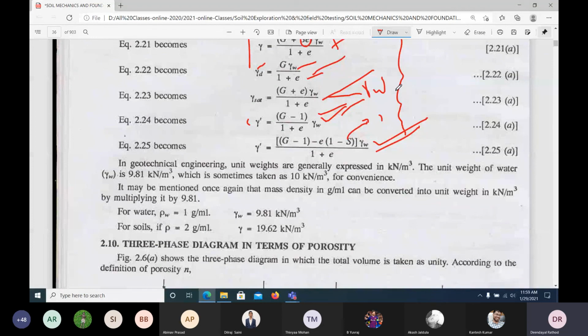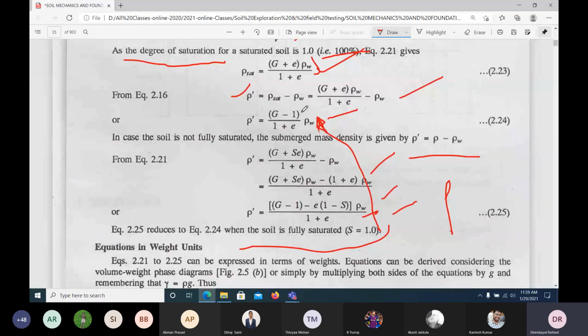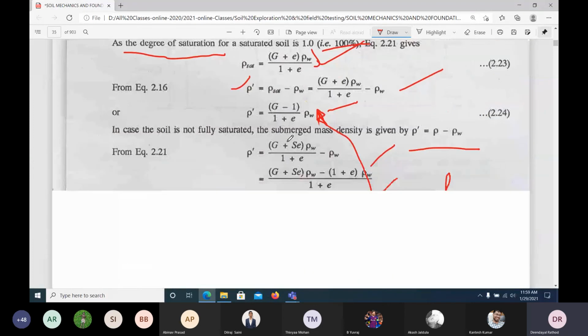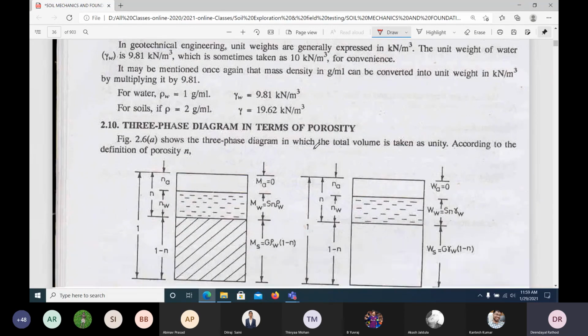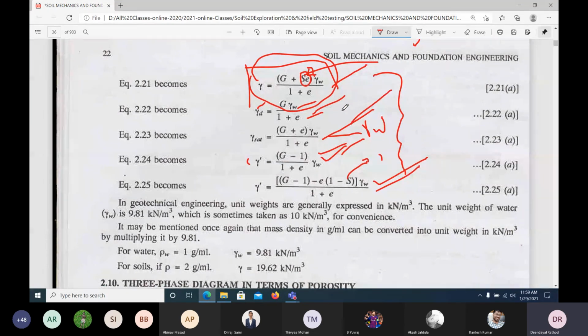So at least if you remember this one equation today, (G plus S e) gamma W by (1 plus e) times rho W, if you remember that, from there you can get the dry and the saturation density, then you can get the submerged density and so on. Everything you will get from this equation. Understand? So this is all about these equations.